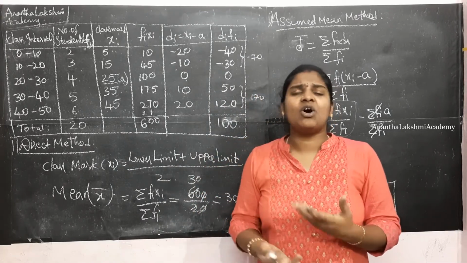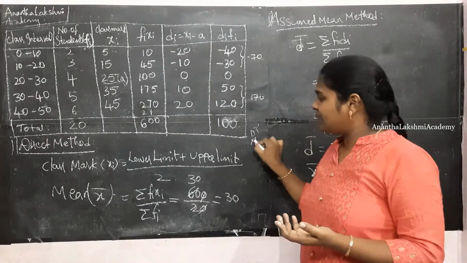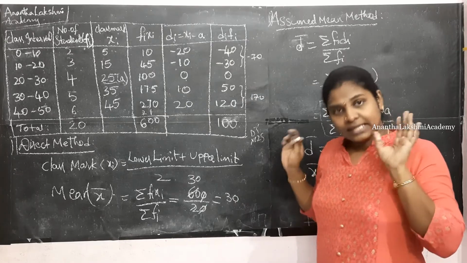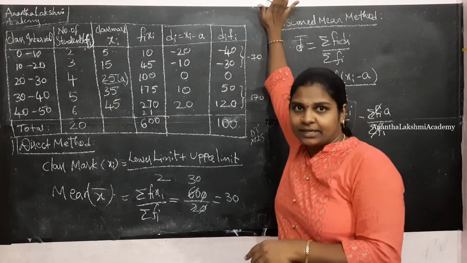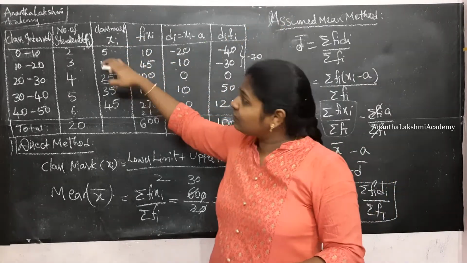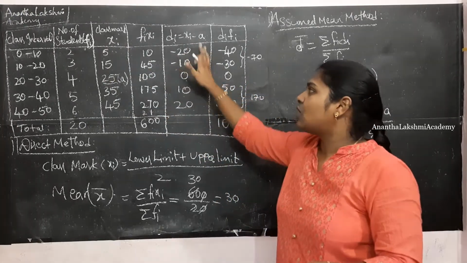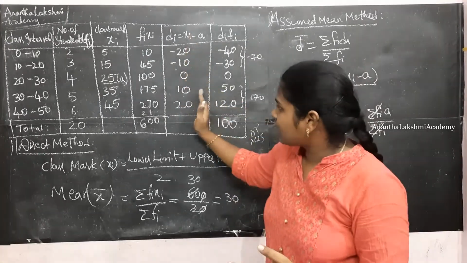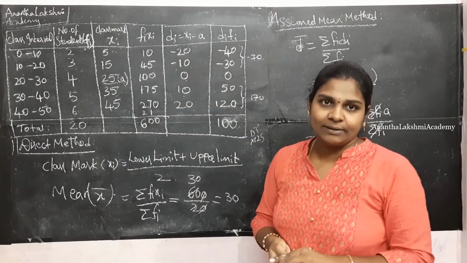Alright, it becomes very complicated, like wherein you will have 155 into 125, like these 3-digit, 4-digit numbers you will get. Then they will go for the next method, which is the assumed mean method, wherein since we are going to subtract some part of the value from this, it becomes negative and positive values somewhat. Here, if you see, these are all multiples of 10. Somehow if you exclude this 0, it is like 2, 1, 1, 2. The calculation becomes simple, right?